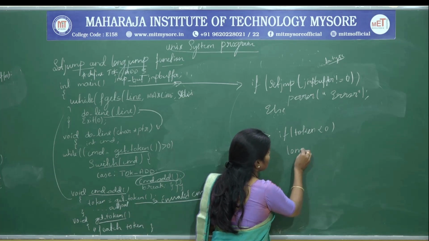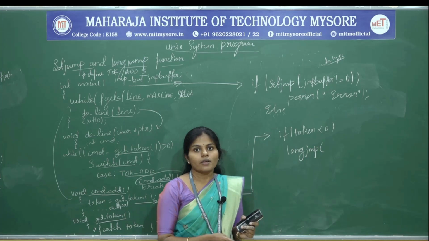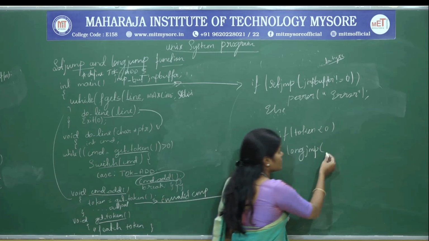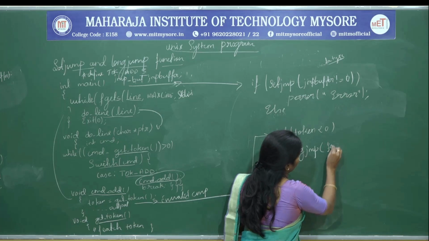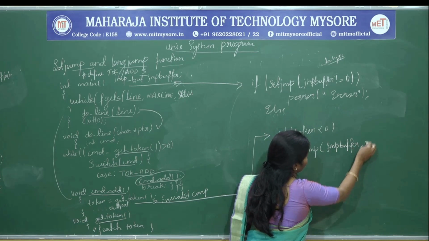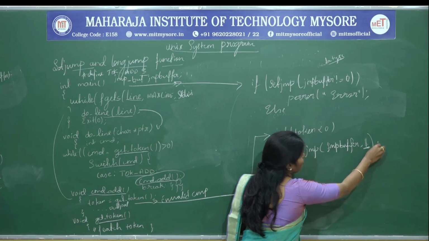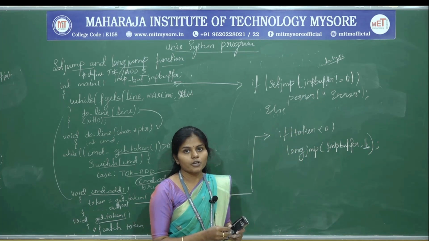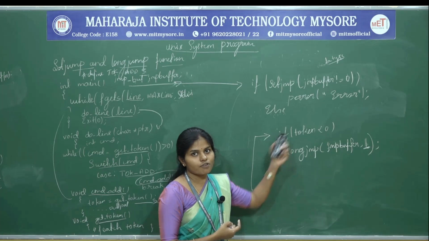So longjmp takes two parameters. What is the first parameter? That is the jump buffer, the name of the buffer. Then we have to return the value 1. In the place of value we have to give 1, because setjmp is going to return the value 0 for the first time.